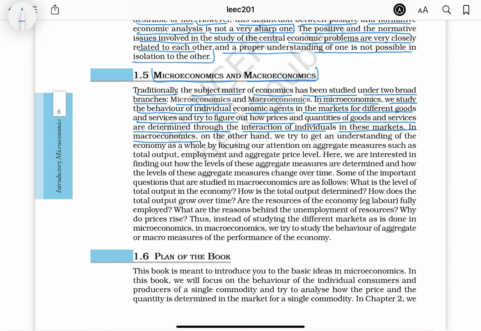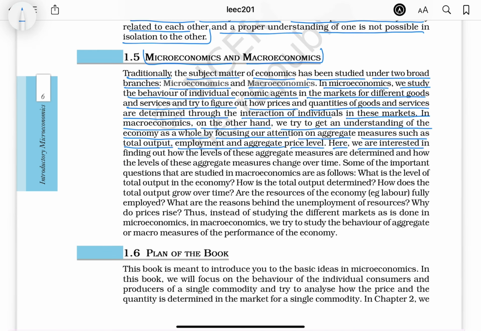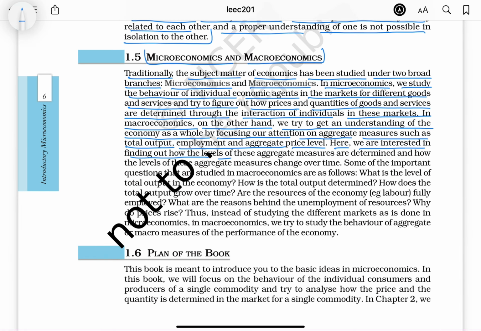In macroeconomics, on the other hand, we try to get an understanding of the economy as a whole by focusing our attention on aggregate measures such as total output, employment, and aggregate price level. Here, we are interested in finding out how the levels of these aggregate measures are determined and how the levels of these aggregate measures change over time.